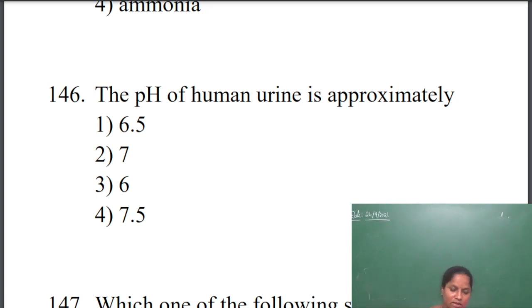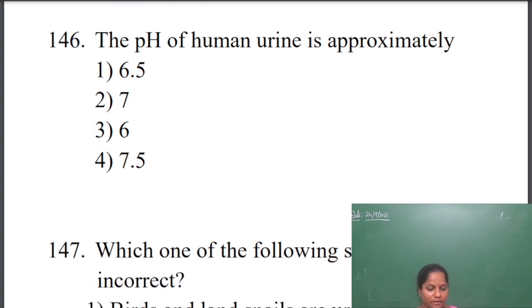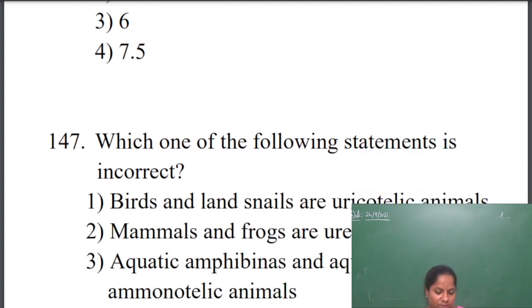We should know that the approximate pH of urine is slightly acidic. Here the options given are 6.5, 7, 6, and 7.5. So the pH of urine will be 6. The answer is the third one. The exact pH is given in a book, where they give 6.5. You can also write 5.5 to 6 if they give an approximate number. The pH of urine is 6. Next question.